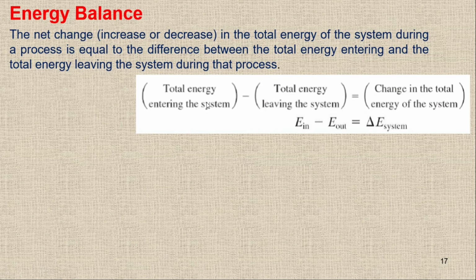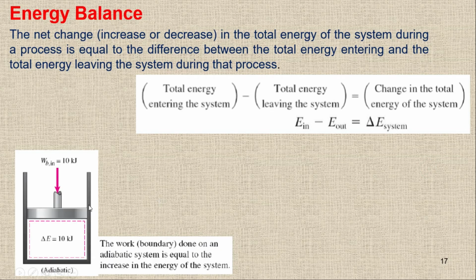Simply like this: the total energy entering the system, which is energy in, minus the total energy leaving the system, which is energy out, and the difference of these energies will be equal to the change in the total energy of the system. Now this change can be positive or negative as well. So we have E in, we have E out, and then we have delta E system. So we have three different energies.